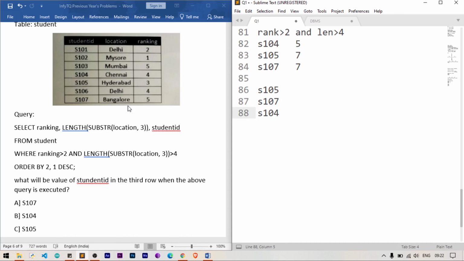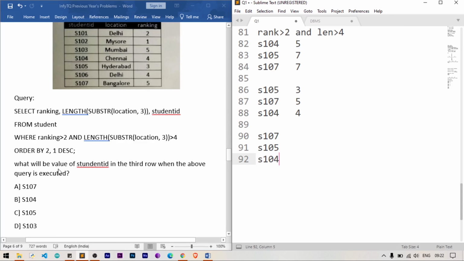Again we need to sort this based on the ranking. What are the ranks? S105 has rank 3, S107 has rank 5, and S104 has rank 4. These two values have the same length, 7 and 7, so we sort these in descending order of rank. We can change this to S107 and S105, because it is descending order, and then S104. So the last one is S104. He is asking for the value of student ID in the third row when the above query is executed. So the answer is 104.